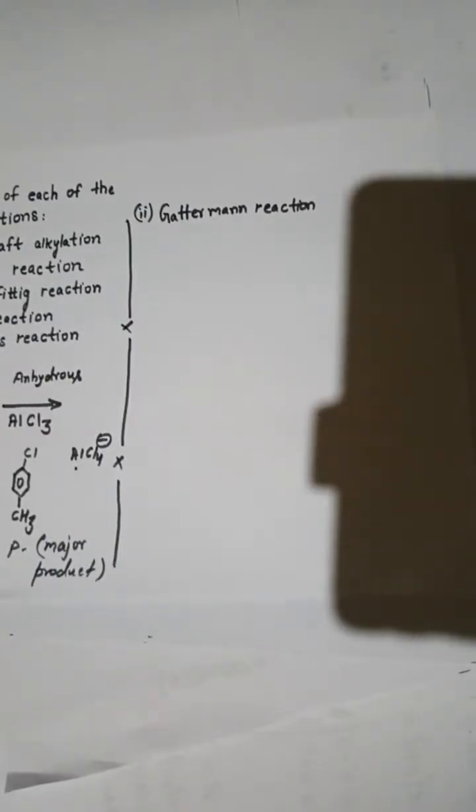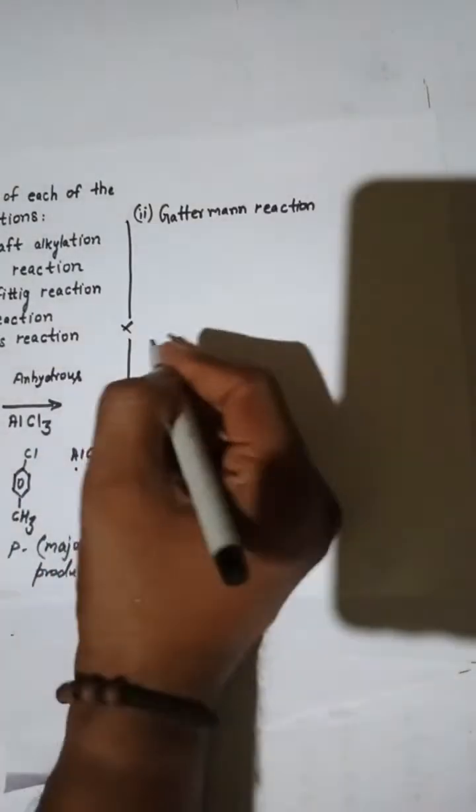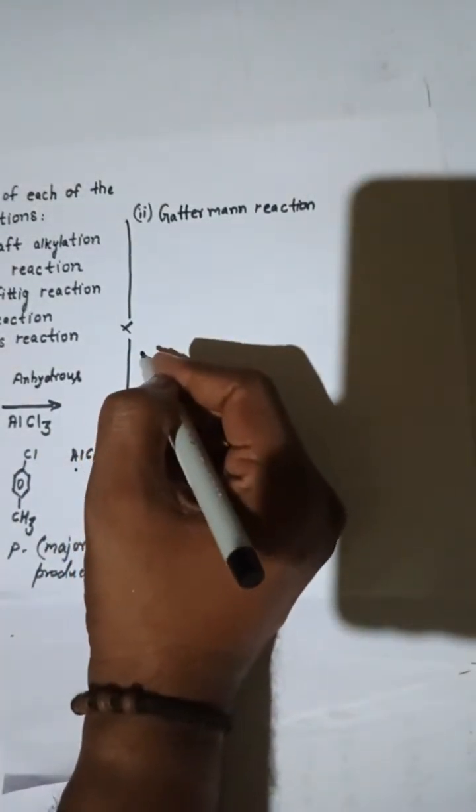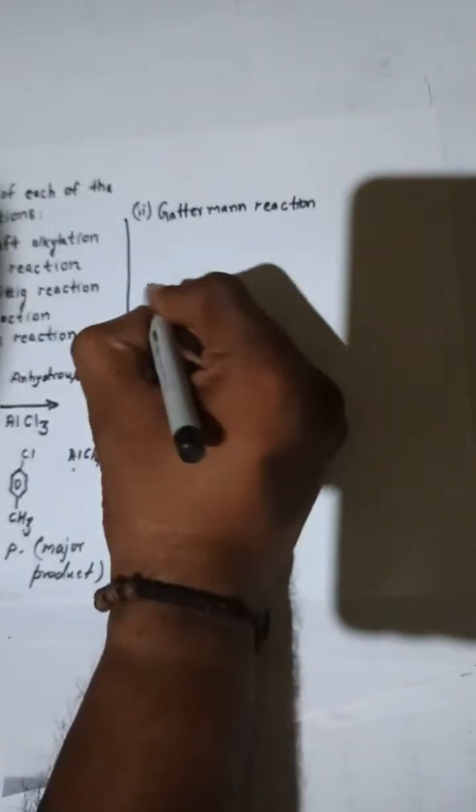Okay, suppose we have benzene diazonium chloride, and that benzene diazonium chloride is going to react with HBr in the presence of copper, so that will give you bromobenzene. Here nitrogen will just escape out. Okay, let's first draw the benzene diazonium chloride.